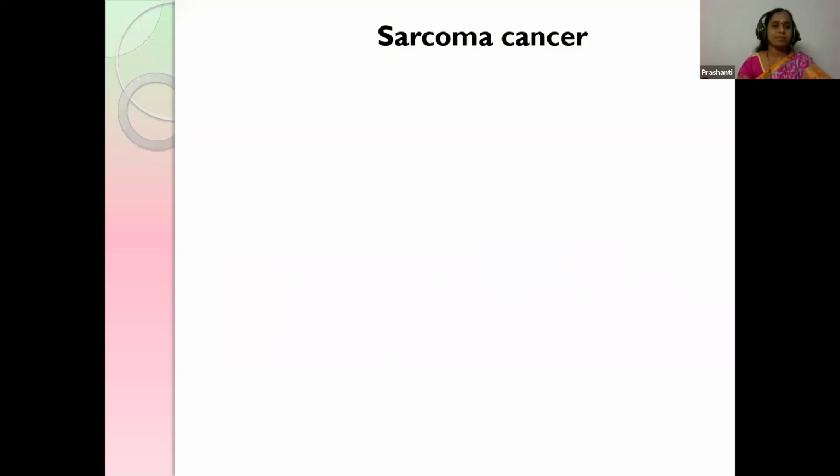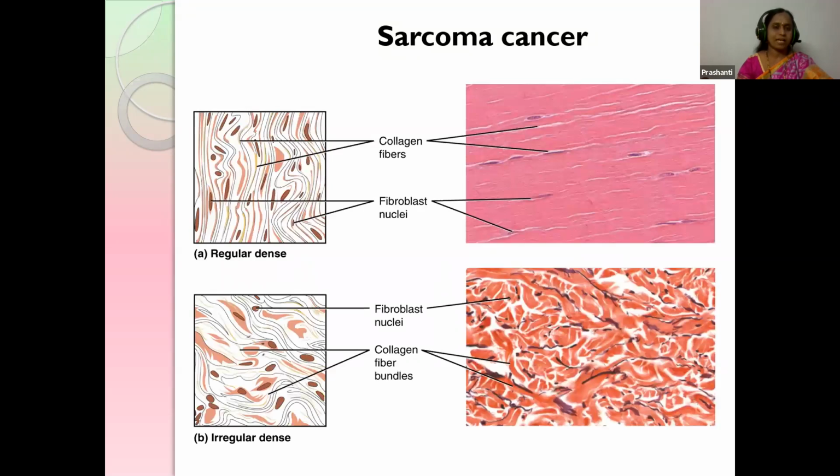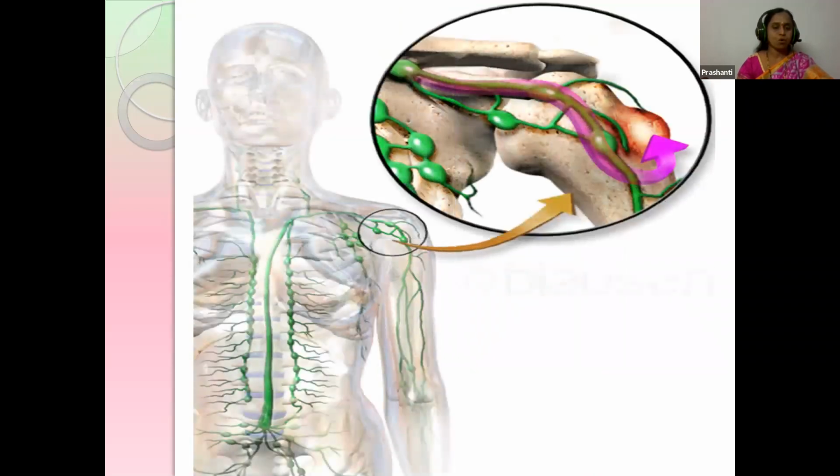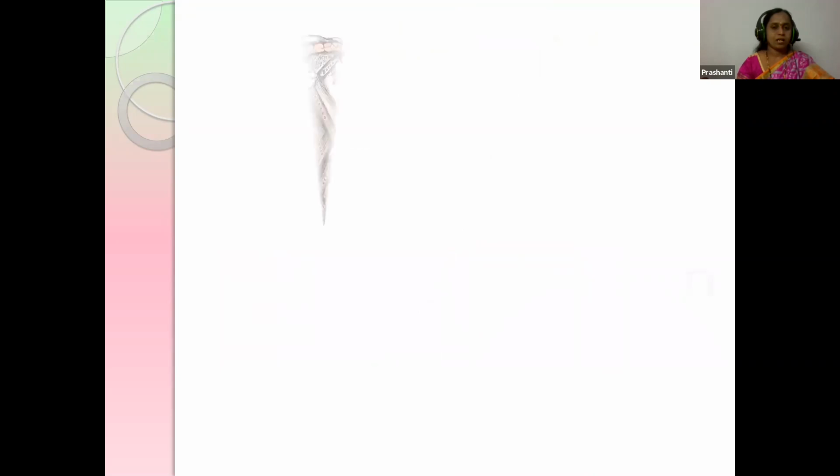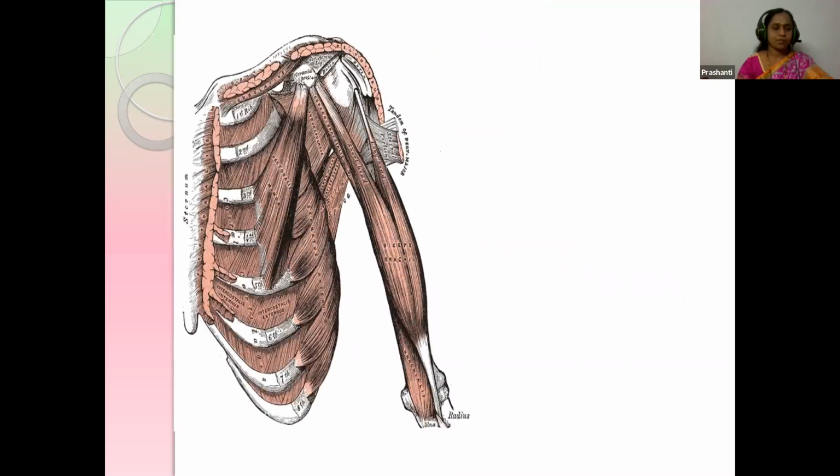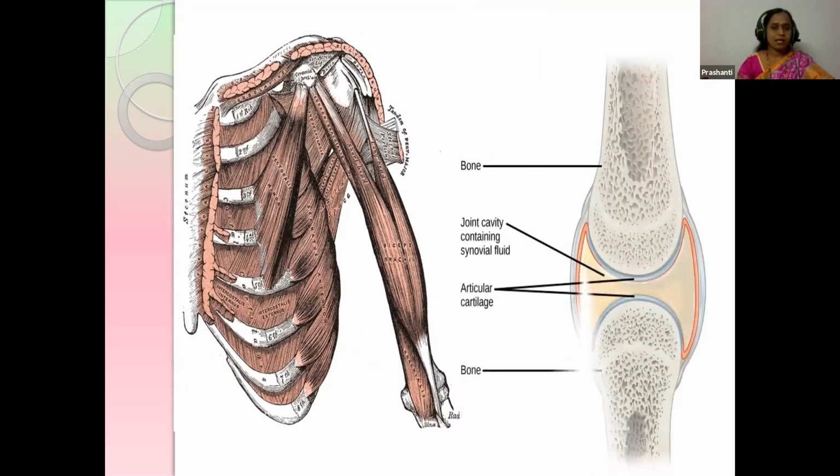The second type is sarcoma cancer. This is a solid tumor of connective tissue, and it occurs in bone, cartilage, etc. When it occurs in the muscles, it is very rare in humans. Sarcoma cancer is very rare.